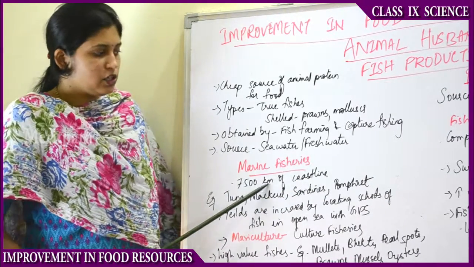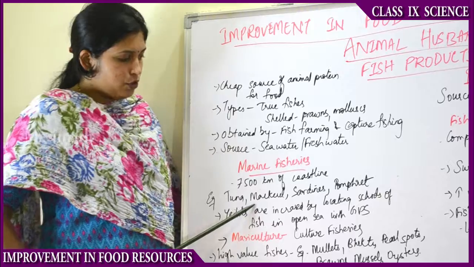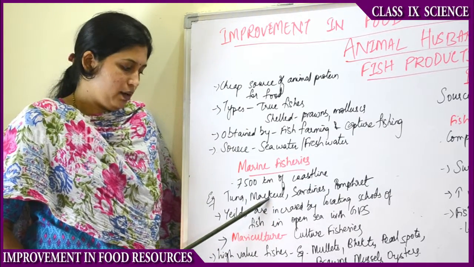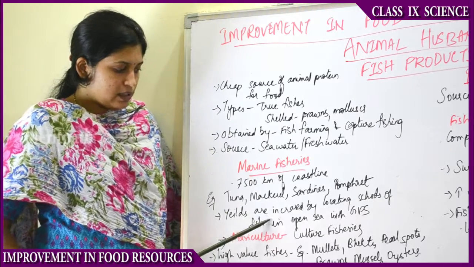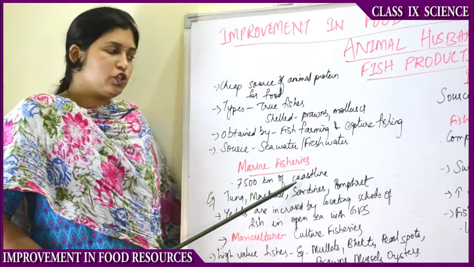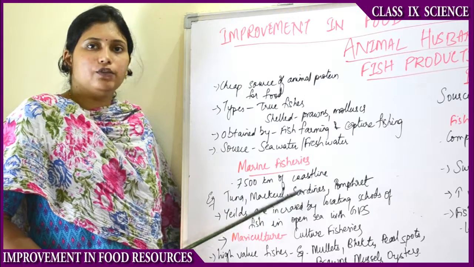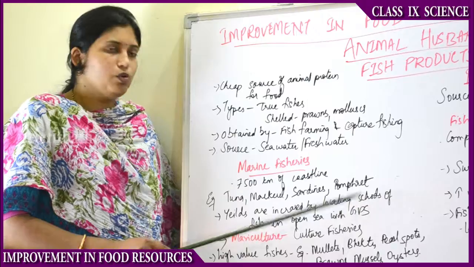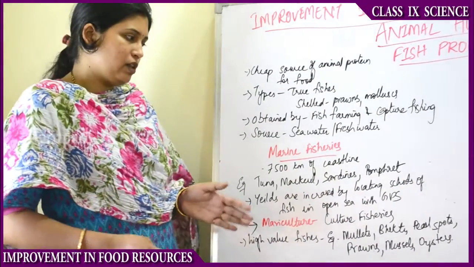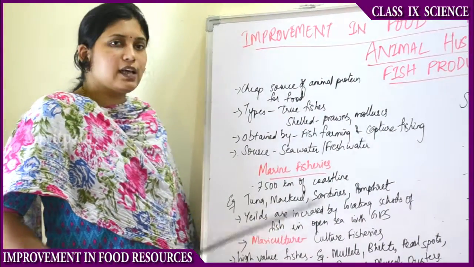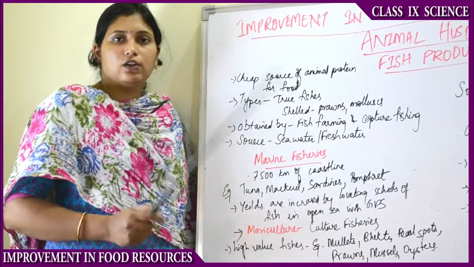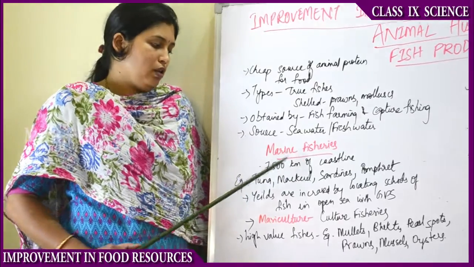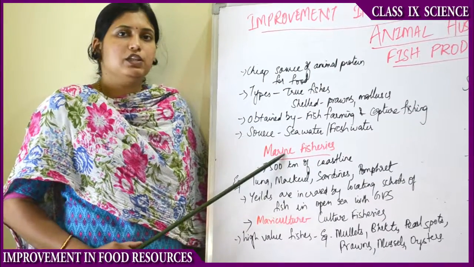In this coastline, what types of fishes do we get? Tuna, mackerel, sardines and pomfrets are the varieties of seawater fishes. Increases in yield are possible. How can the yield of these seawater fishes be increased? The schools of fish, that means places where fish can be found in large numbers, are located with the help of satellites, trackers and locators. Thereby the yield of these marine fishes will increase.